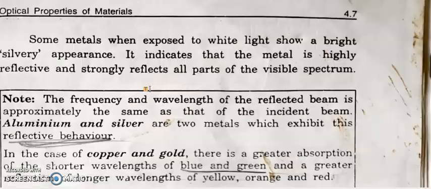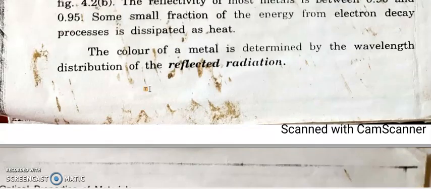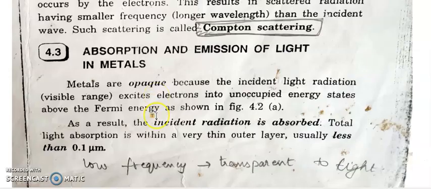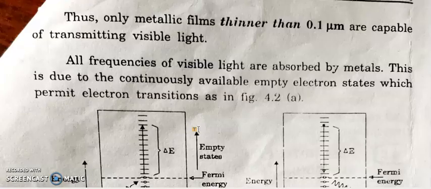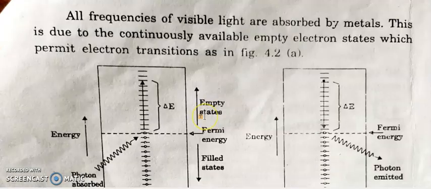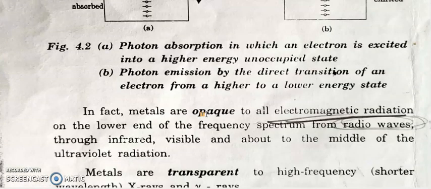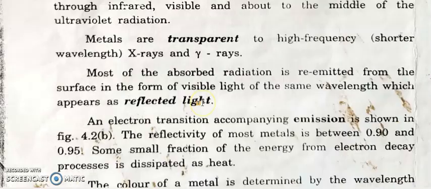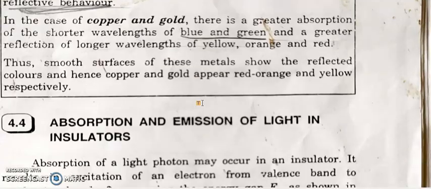Now we discuss what is happening in light absorption and reflection in metal. Metal is opaque. When light falls on the metal, it is absorbed. If its thickness is very small, it is transmitted. When light falls on the metal, it is also reflected. So based on the wavelength of the reflected light, the color of the metal is determined.